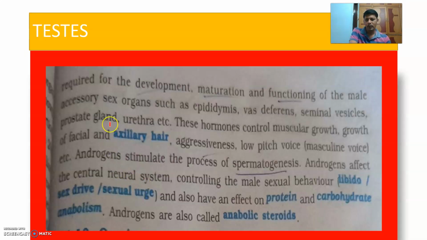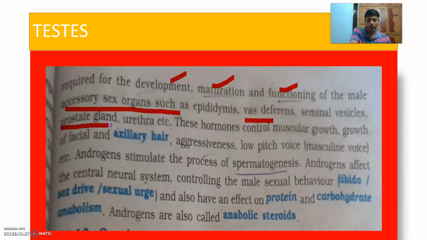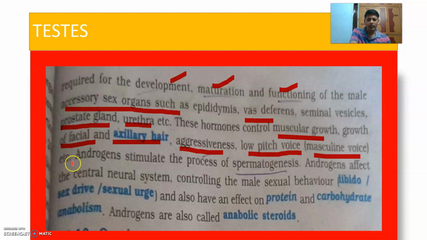Male sex hormones are required for the development, maturation, and functioning of the male accessory sex organs: epididymis, vas deferens, seminal vesicle, prostate gland, urethra, etc. These hormones control muscle growth, growth of facial and axillary hair, aggressiveness, and low pitch masculine voice.